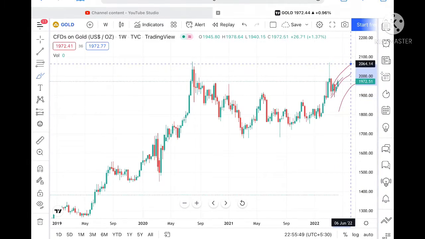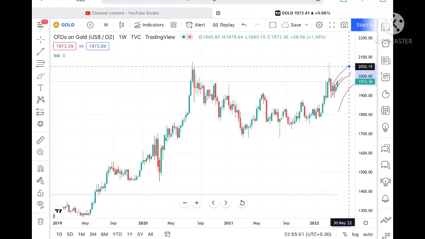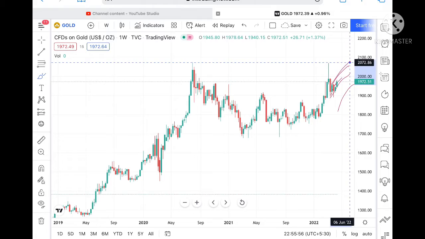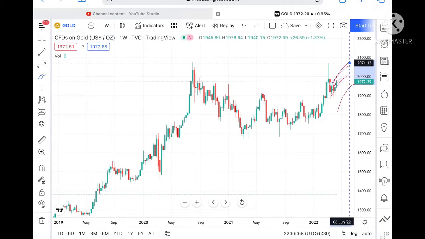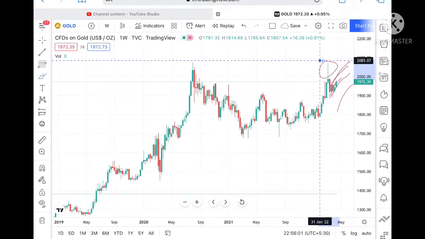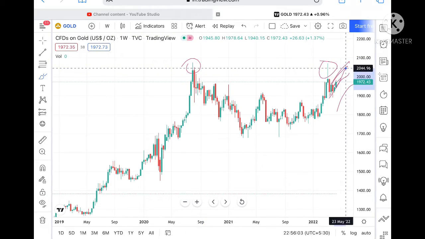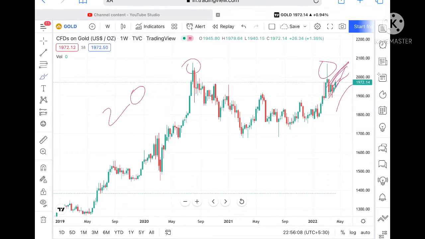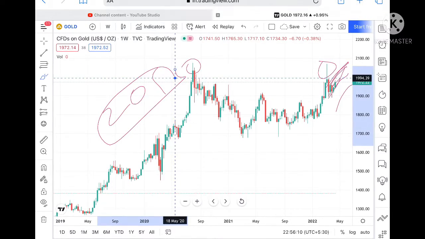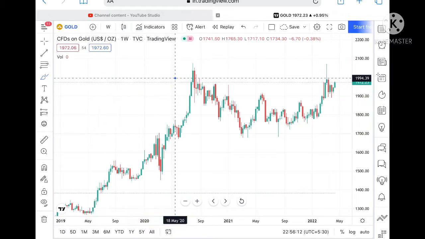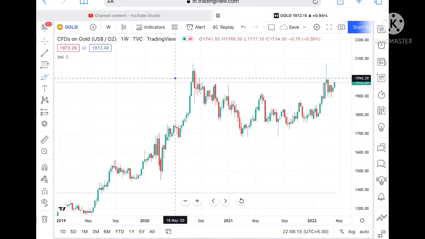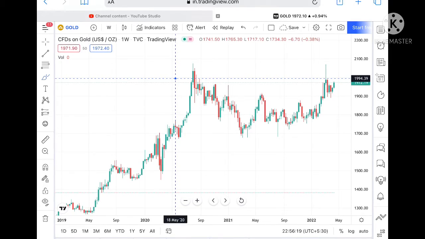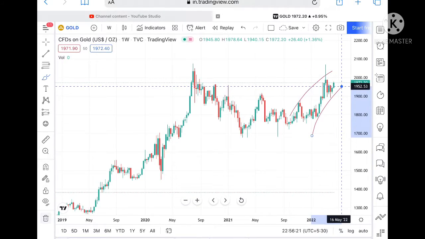Suppose the price goes above this level, then it can go further upside towards a level of 2050.19, and once this level sustains, it can move to a level of 2071.12. This level has also been tested twice, so probability will be high. If the price sustains above 2050, it can move further upside towards a level of 2090 and can cross a level of 2100 also. But suppose the price doesn't sustain, because the market is uncertain, we do not know whether the price will go upside or downside, but we move according to the price action.